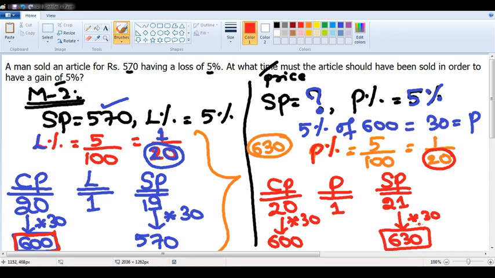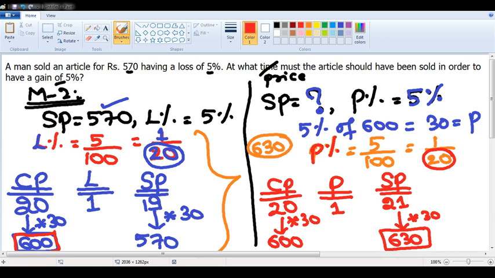You use either method 1 or method 2. It is up to you. My role as a teacher, which I always said in my previous sessions also, is that I will teach you multiple methods. You pick whichever is the best method for you. I am not telling you to use method 1. I am not telling you to use method 2. I prefer method 2 as the convenient method. If you think that is not convenient, please use whichever method you are comfortable with. Ultimately, we need to solve the questions in a faster time so that we can attempt more questions. That is the agenda. I hope it is clear, sir.